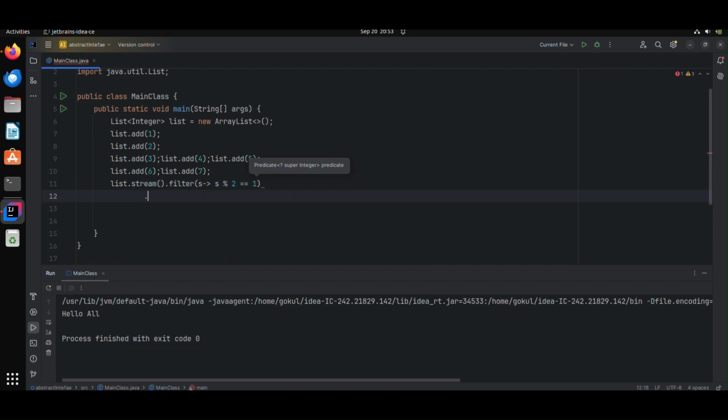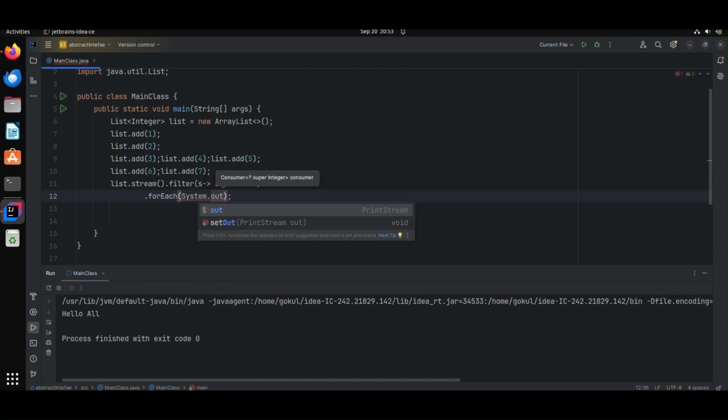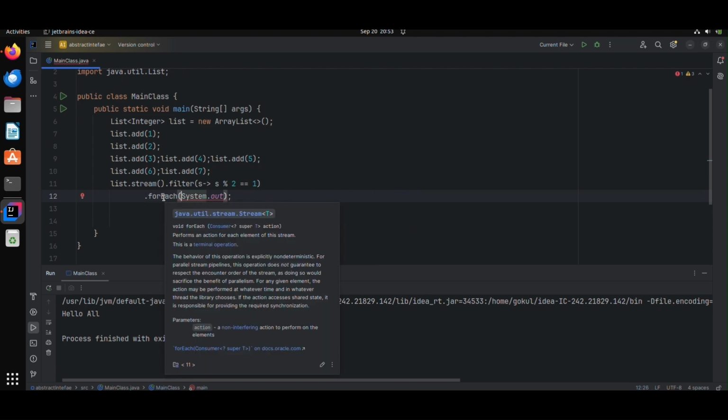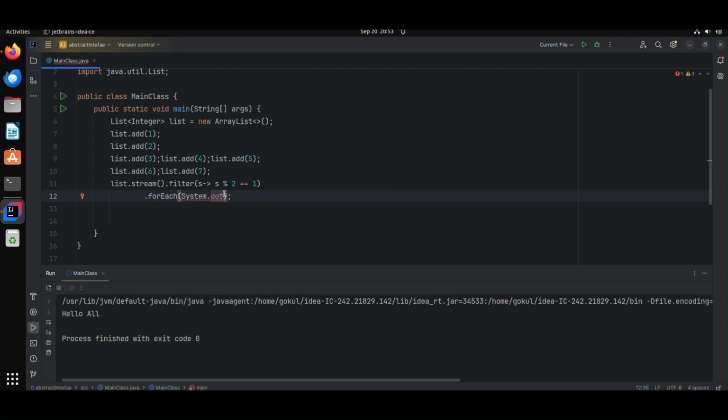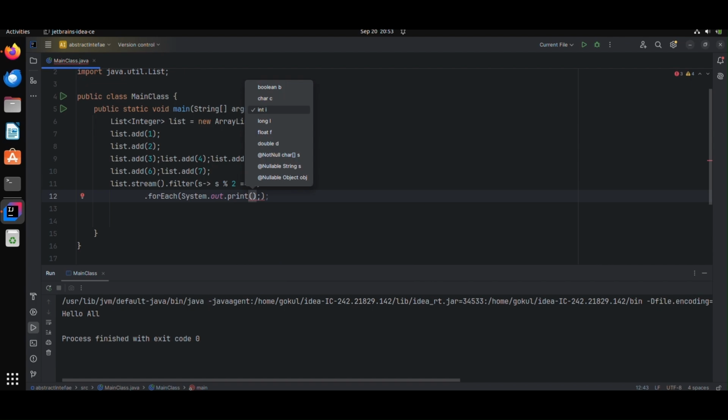Now I want to print all the numbers, so I'm using the forEach method. The forEach method also accepts a functional interface, which is Consumer. Consumer consumes some values and does some operation. It's not returning anything. Now I'm printing every odd number of this.